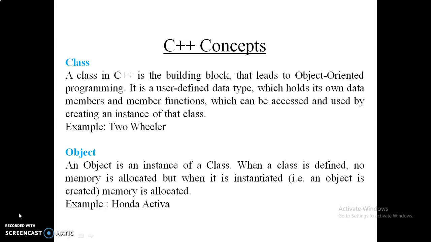Second one is object. Object is nothing but an instance of a class. Anything that exists in this real world is referred to as an object. An object is basically derived from the class. Here the example of an object is Honda Activa. You can touch the Honda Activa and you can use all the features of the two-wheeler in that Honda Activa.